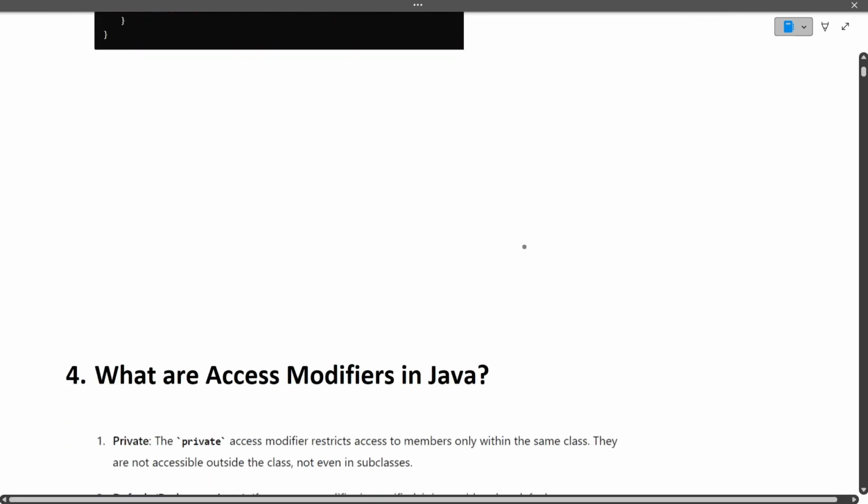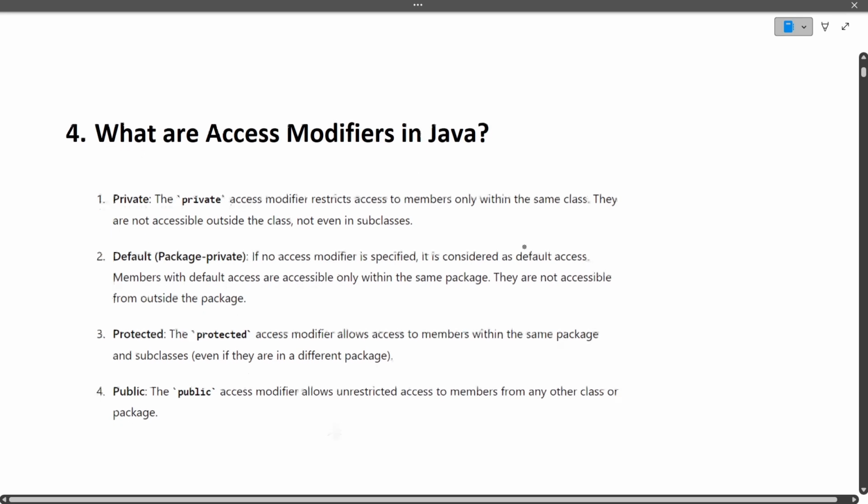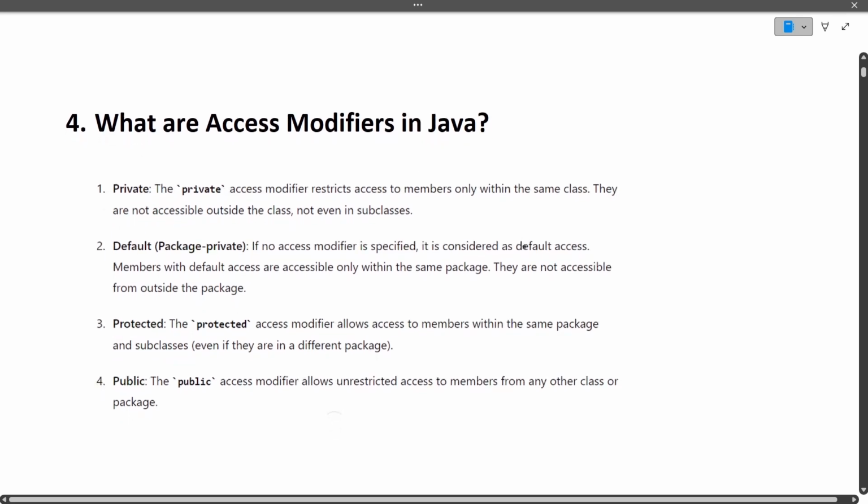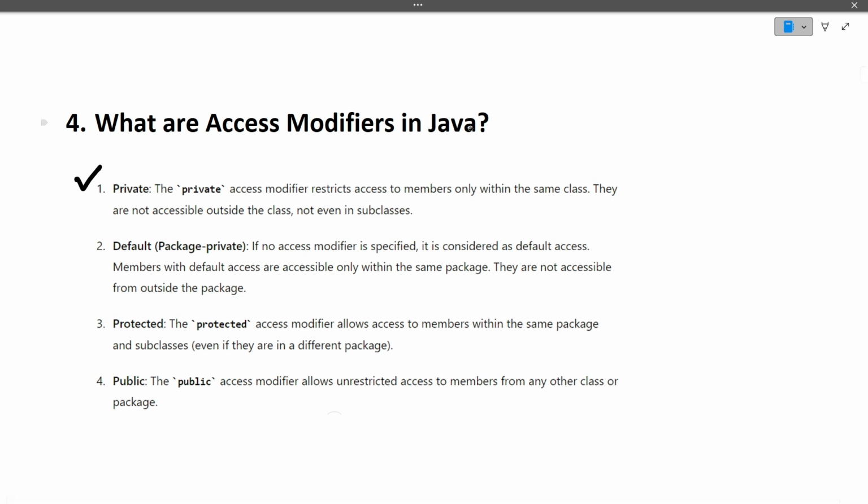Moving ahead to the next question, what are access modifiers in Java? In every language there are certain access modifiers. The first one is the private access modifier. If we have a class and we make some methods or variables private, the private access modifier restricts access to members only within the same class. Those private methods or data members can be used within the same class only.